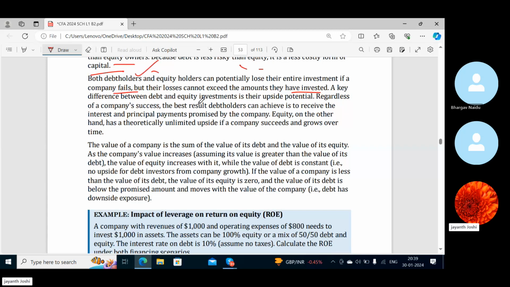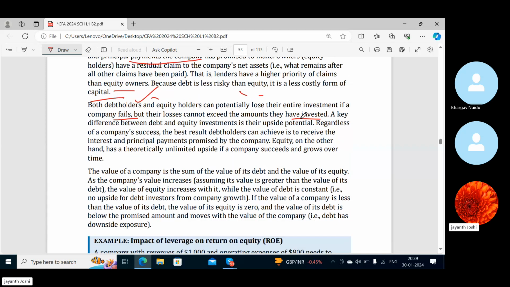Both debt holders, the ones who have invested in the company in the form of bonds, and the equity holders can lose their investment value. That means whatever value was supposed to go up, if it comes down, they can lose their entire investment, if the company fails, that means the company goes bankrupt. But their losses cannot exceed the amounts they have invested. That means if I have invested $100, my loss can only be to the tune of $100, but my loss cannot be more than $100.